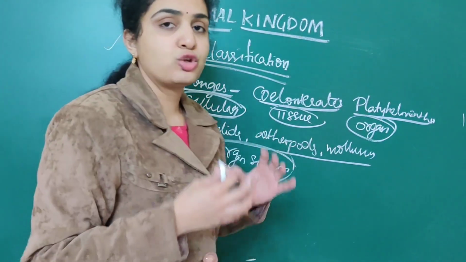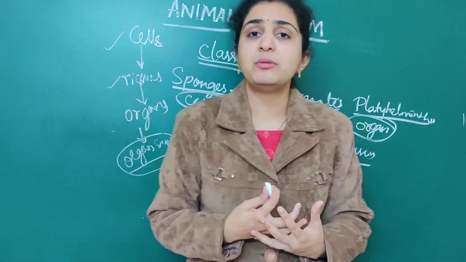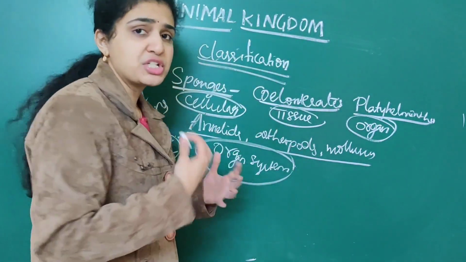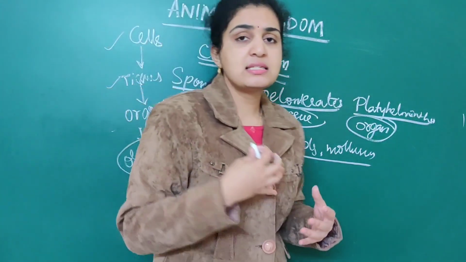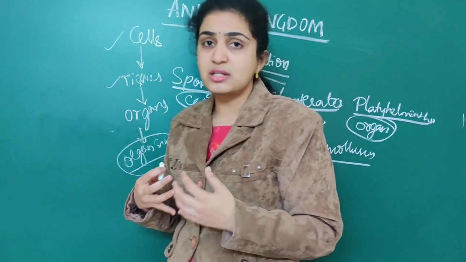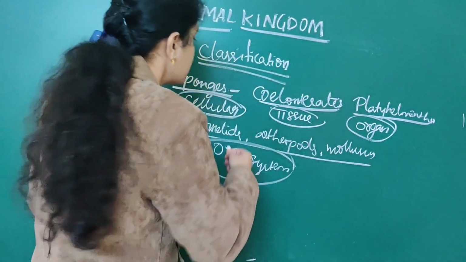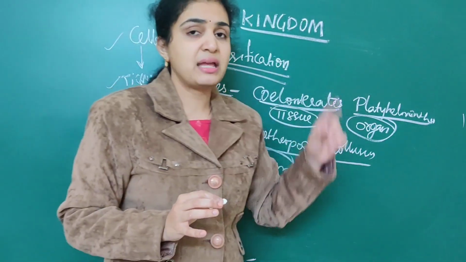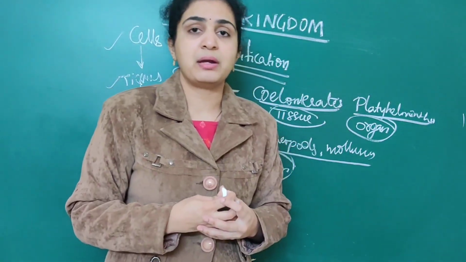Next, annelids, arthropods, mollusks. This is a very important point from the NEET point of view, because they'll ask numerous questions related to this, like organ system, organ, tissues as well as cells. They ask numerous questions based on this. So cellular, tissue, organ as well as organ system: the first main classification which you should remember.